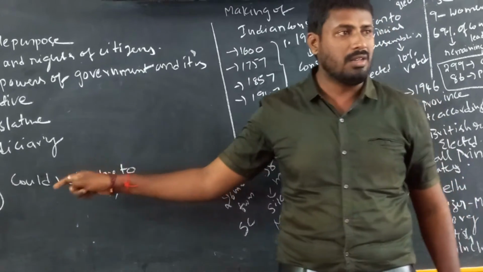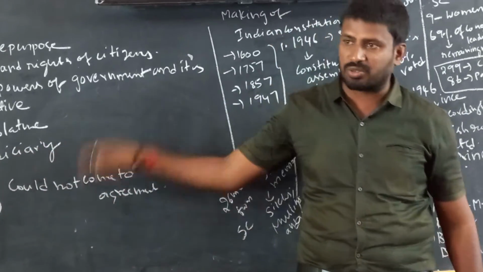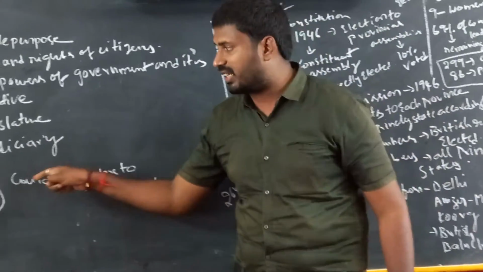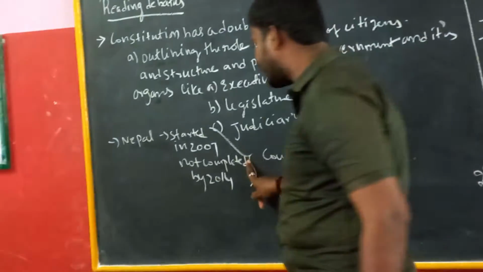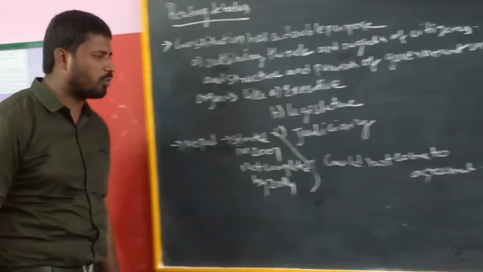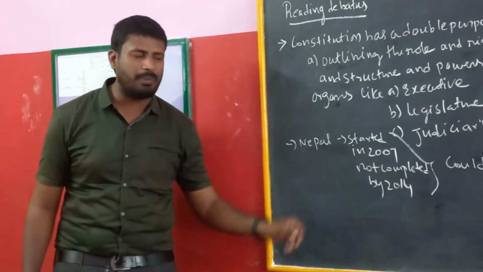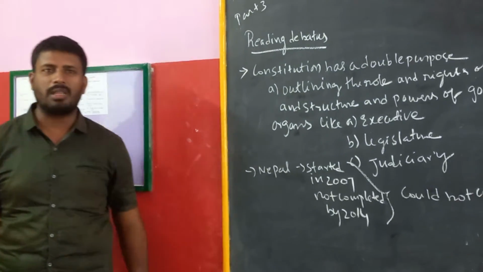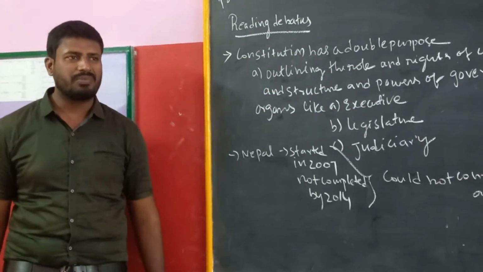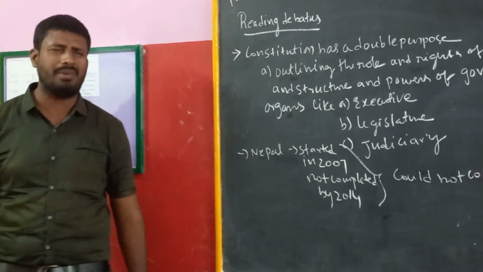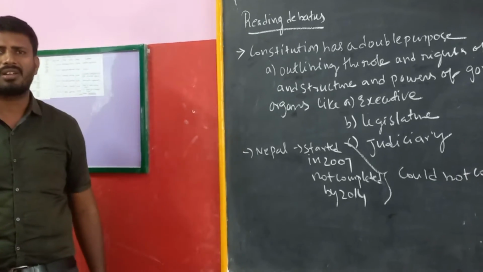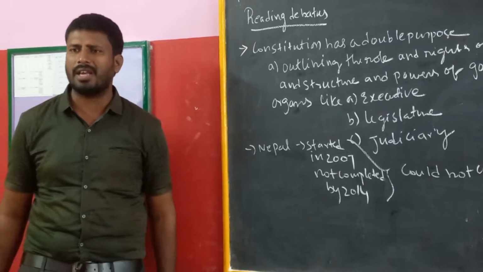Coming to Nepal, they started writing their constitution in 2007. It was not completed by 2014. And the people and leaders of Nepal did not come to a final agreement. Still the constitution was going on. They did not come to a common agreement.